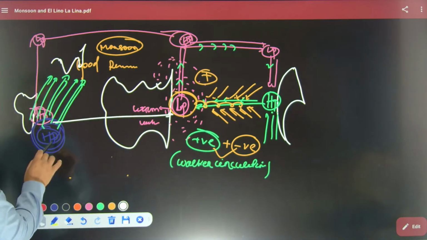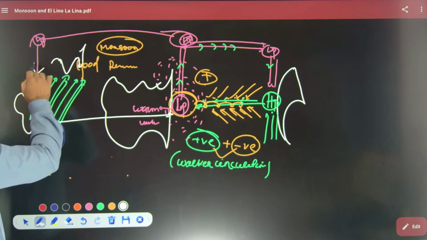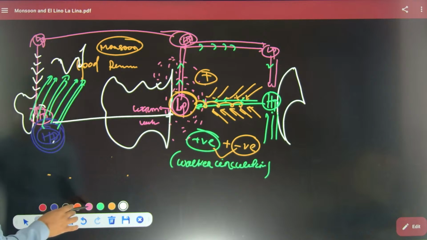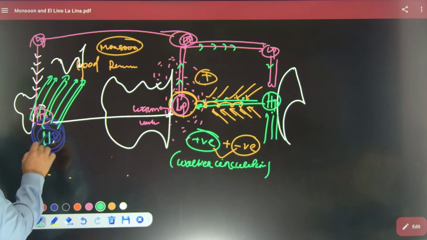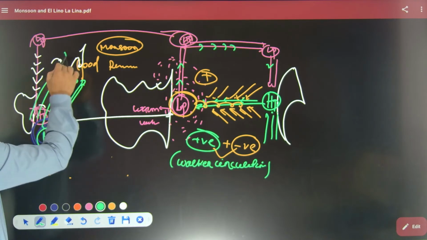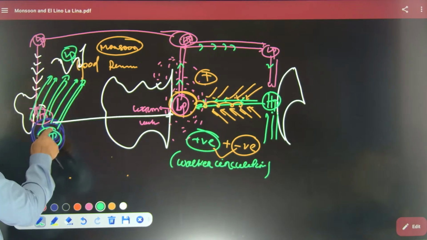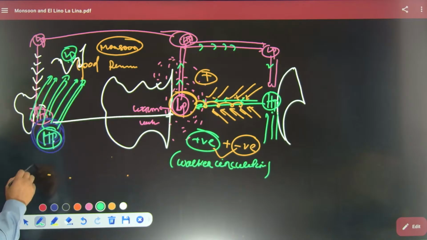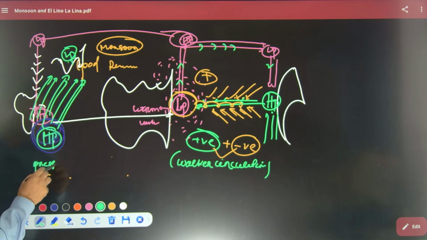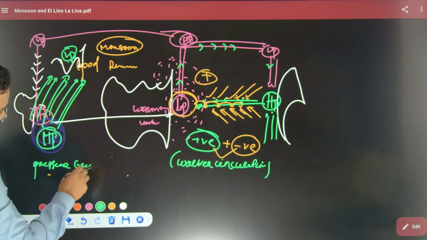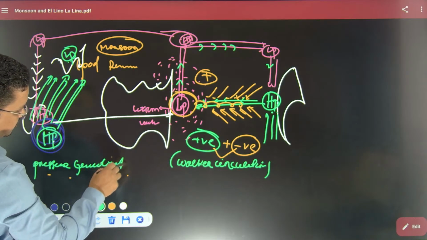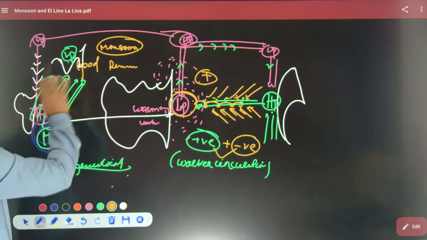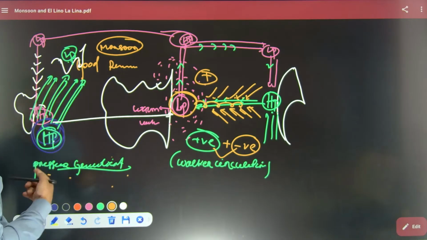So this high pressure, as the air descends here, because where air descends there is high pressure. If this region is having high pressure and this region is having low pressure, obviously air will flow from the high pressure to the low pressure, right? So this is how the pressure gradient works. Through the pressure gradient the air will flow, and this flow will lead to what?